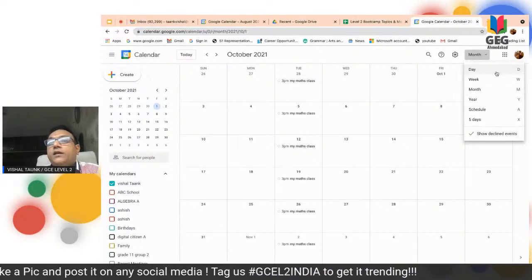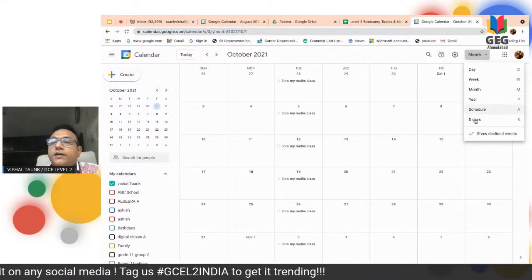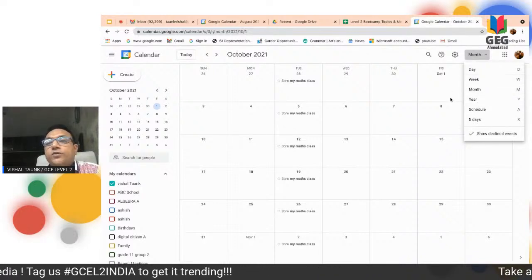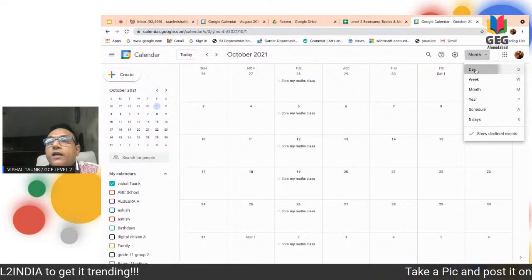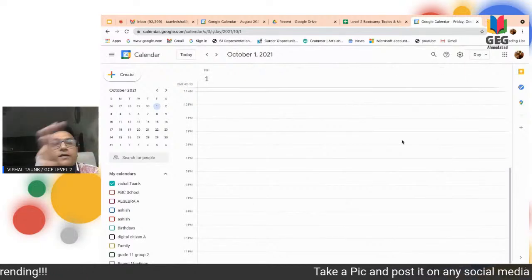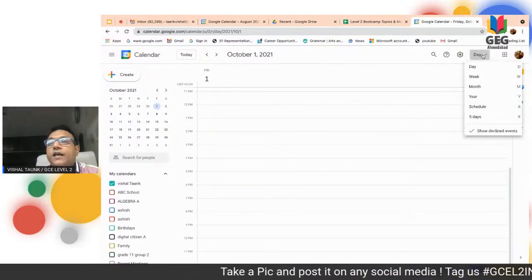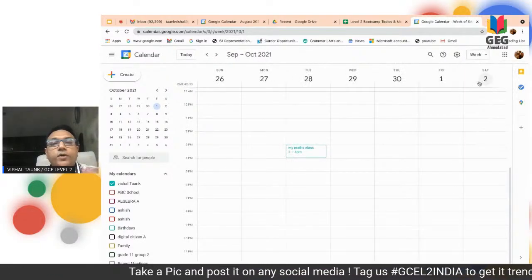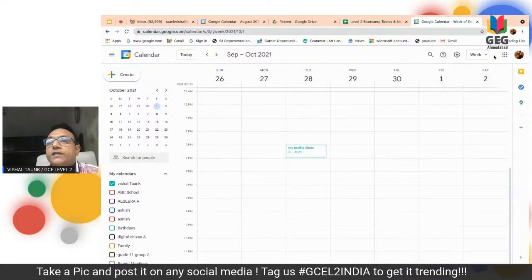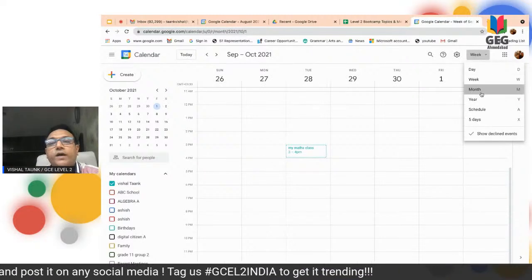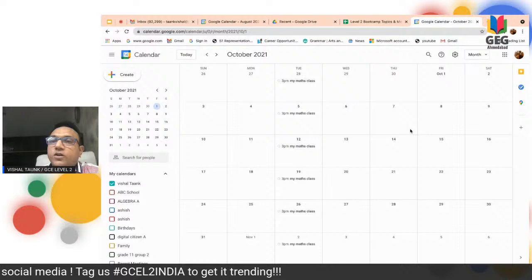Now, if you will see that here in the gear icon, if I'm drop down this thing, they are showing me the day, week, month, year, or 5-day schedules or 4-day schedules. You can do it accordingly. If I'm clicking on a day wise, my calendar changes and it appears on a day wise. If I'm going to see on a week wise, they are going to show me the week wise calendar. Someone wants to show the month wise, they are going to appear it now month wise.